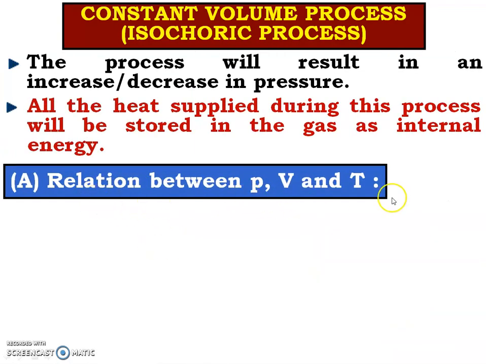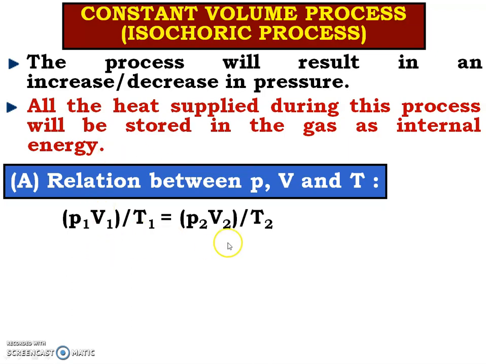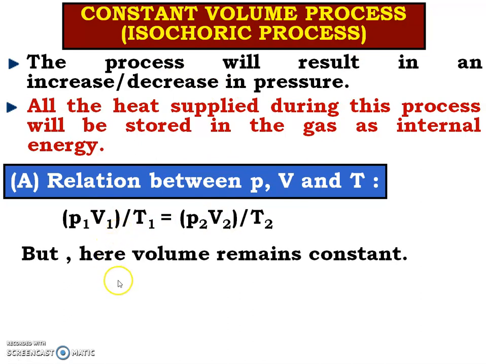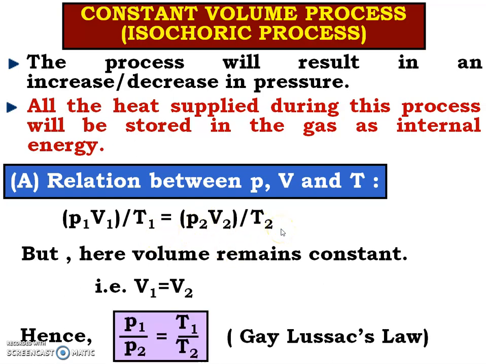Relationship between P, V and T. What is the starting point? As we have discussed, P1 V1 by T1 is equal to P2 V2 by T2. Now, for the constant volume process, which parameter is constant? Yes, it is volume. So, V1 is equal to V2. And as V1 is equal to V2, what will be the equation now? P1 by T1 is equal to P2 by T2. Or it can be written as P1 by P2 is equal to T1 by T2.